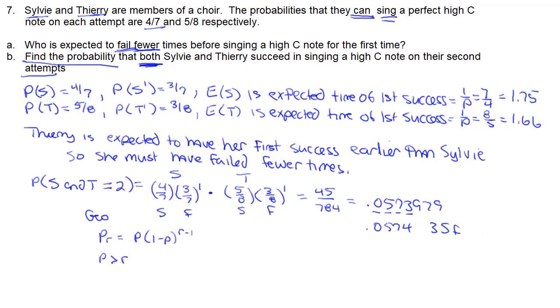Remember, when we're rounding to 3 significant figures, that first 0 after the decimal point doesn't count, and so it's going to be 0.0574. And then I just want to quickly remind you, these are the formulas that you need to remember. The top one for the geometric is going to be given to you, but these bottom two you're going to need to memorize. All right, let's take a look at the next one.